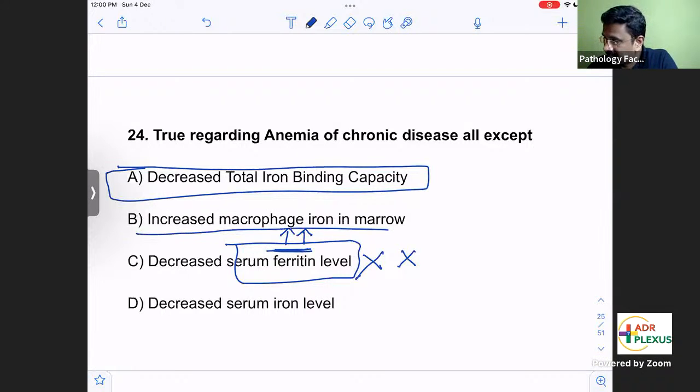Also increased macrophages in the marrow. Obviously, serum iron levels will also be low.